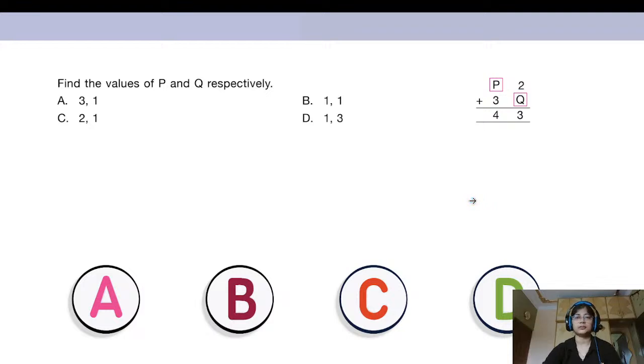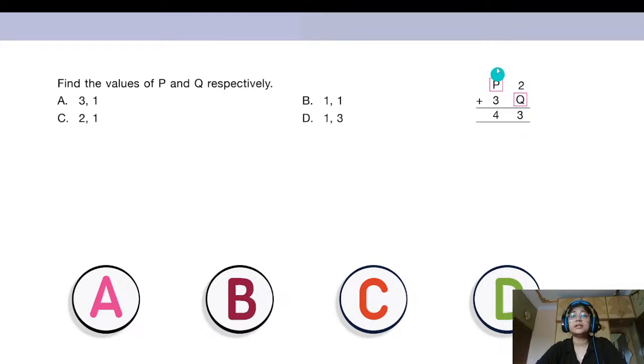Okay, let's check. The first one is 3 and 1. First option. If we put 3 in place of P and 1 in place of Q, then we are getting 32 plus 31, right? That means 3 tens and 2 ones, 3 tens and 1 one. In the ones position, if we add 2 ones and 1 one, it is 3 ones.